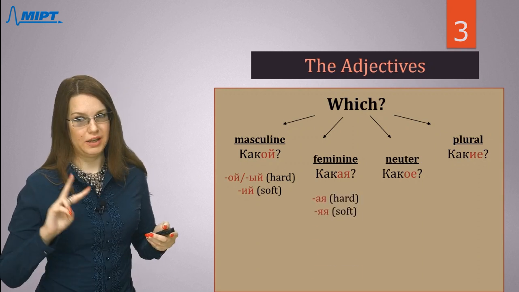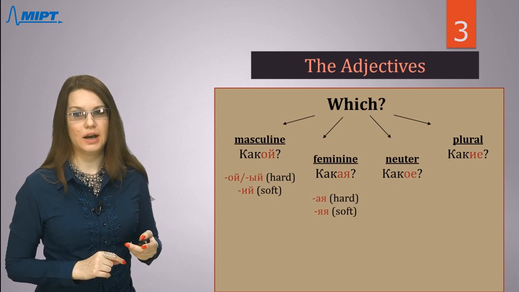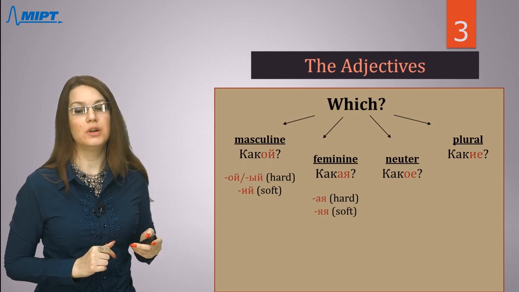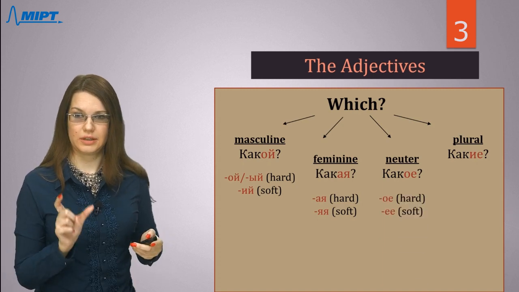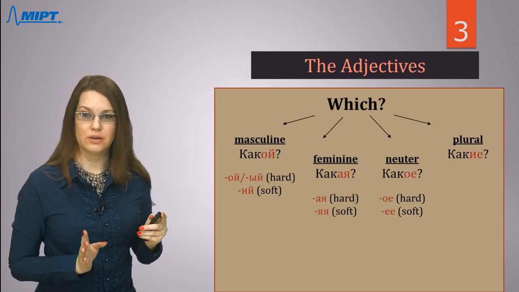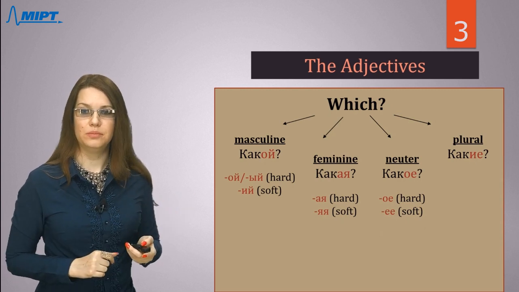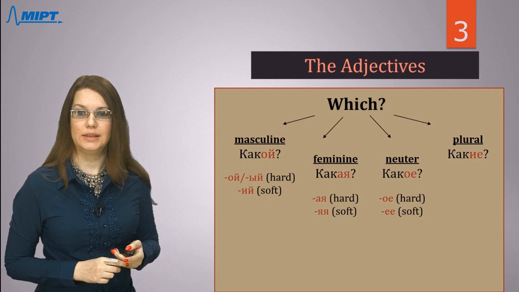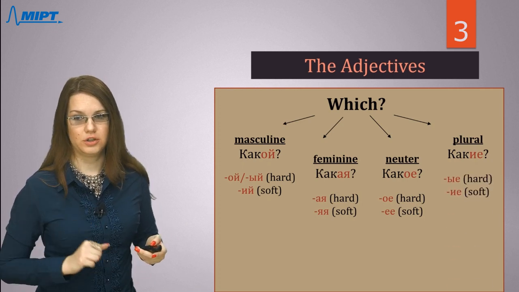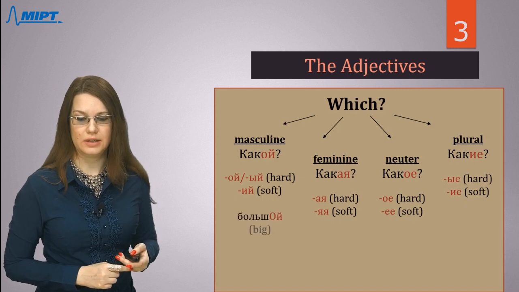For feminine, again, we have 2 variations: ая is for hard base and яя is for soft base, soft stem of this adjective. For neutral, ое for hard base, hard stem, and ее for soft one. And for plural, also we have 2 variations, ые and ие.